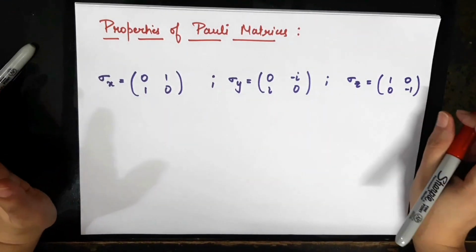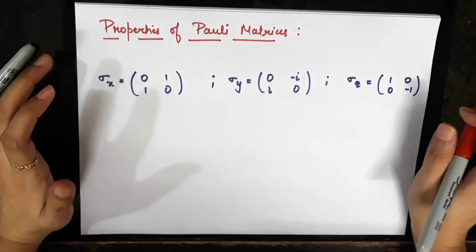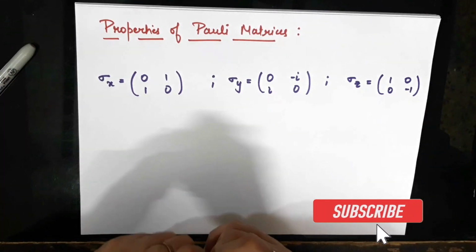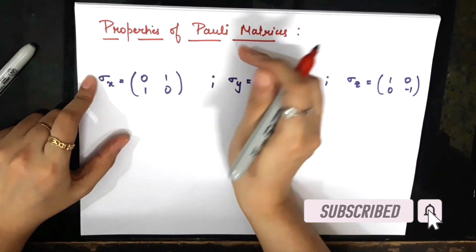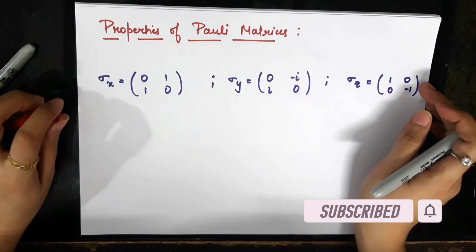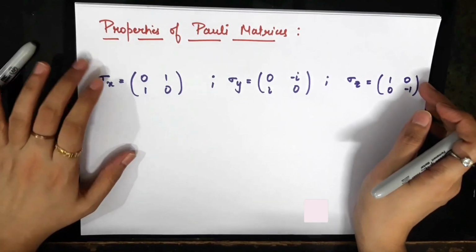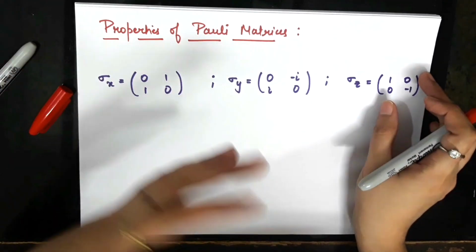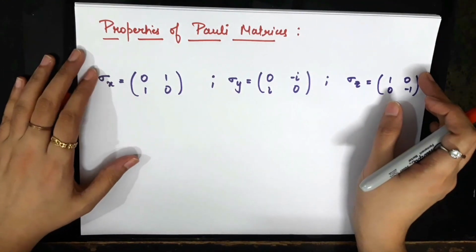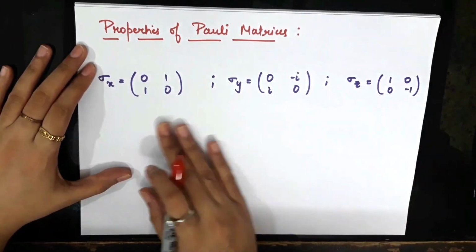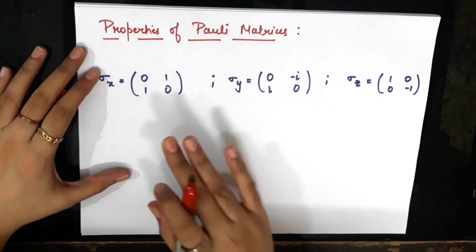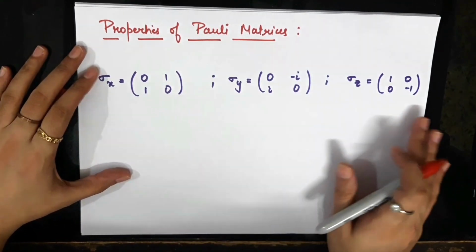So this is the next video in the series of tutorials on spin in quantum mechanics, and in this video we'll see some of the very important properties of Pauli matrices. In one of my previous videos we had developed the form of the Pauli matrices. We had seen their relation with the spin matrices for an electron, and in the end we found these explicit matrix forms for the Pauli matrices sigma x, sigma y and sigma z.